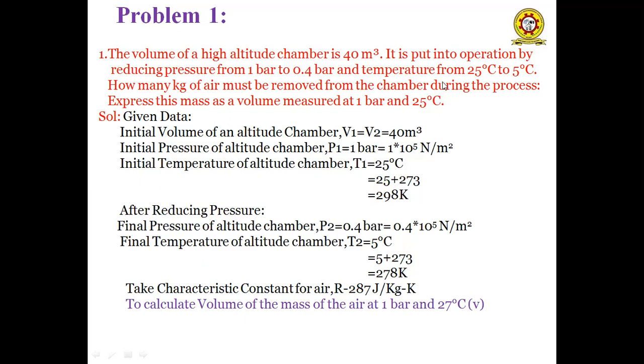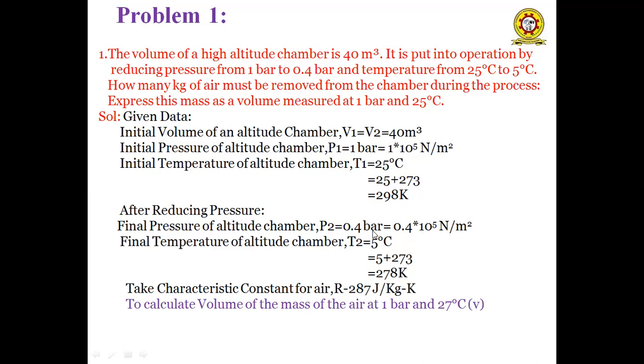And the initial temperature of the chamber T1 is equal to 25 degrees centigrade. We have to convert degree centigrade in terms of Kelvin. So 25 plus 273 is equal to 298 Kelvin. After some operation, the final pressure of the altitude chamber P2 is equal to 0.4 bar.